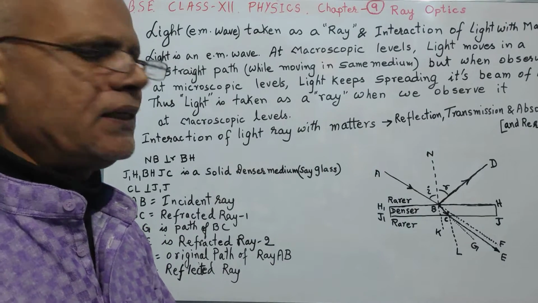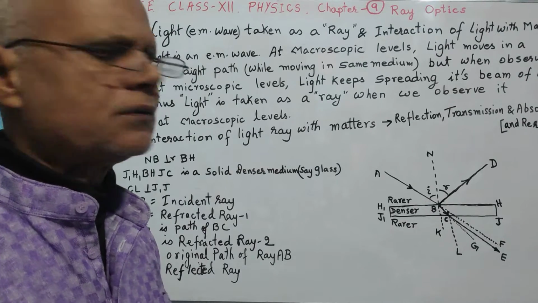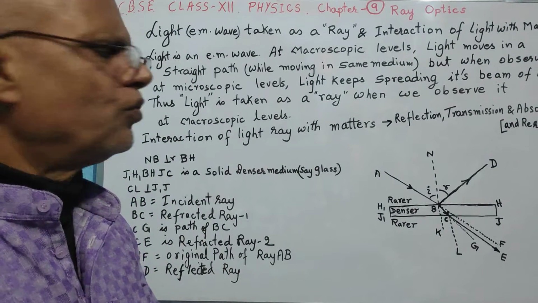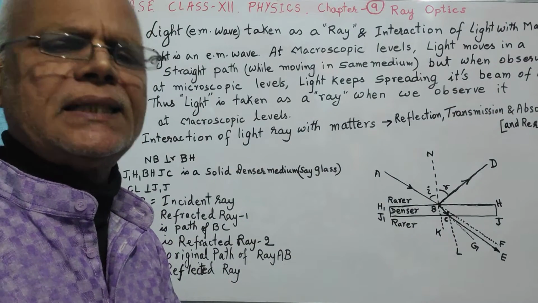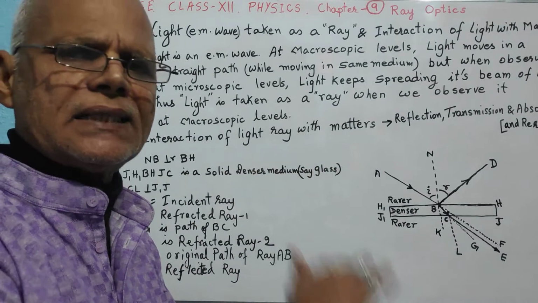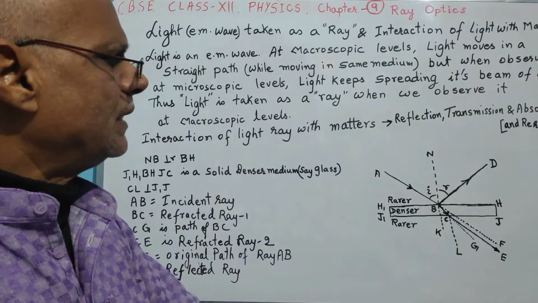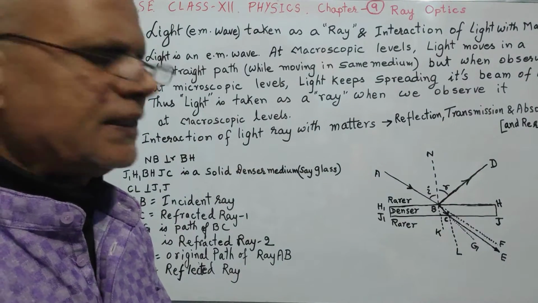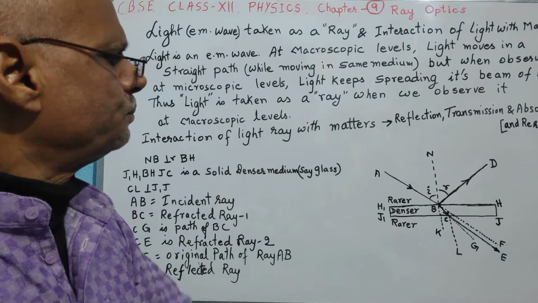When a light ray is incident on a substance, on any body, on any surface, mainly three things happen. One is that light is returned back to the same medium from which it has been incident, from which the light ray has come onto the surface. The incoming light ray is known as the incident ray, and the light ray returned back is known as the reflected ray. It follows certain laws, which we shall talk about just after this topic.